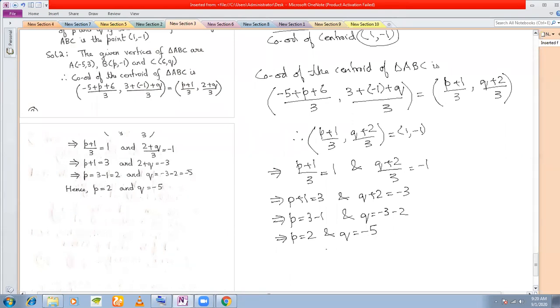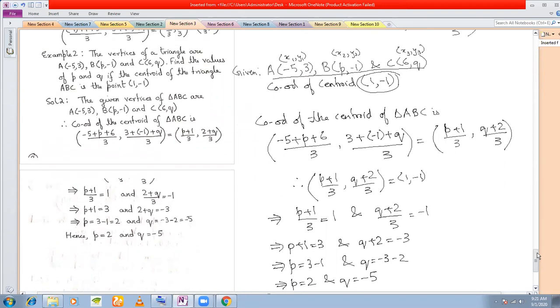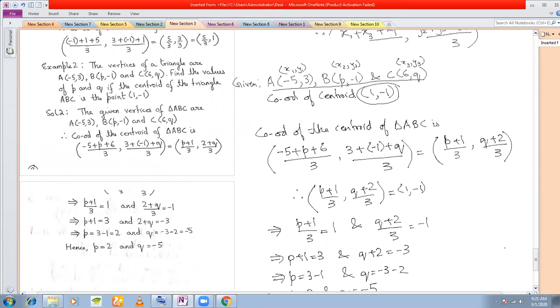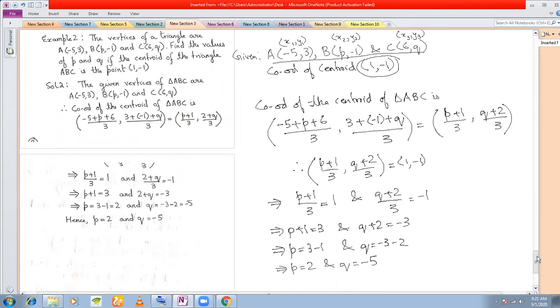So I have p equal to 2 and q equal to -5. So I've solved for p and q, and these were the required values. This is what they had asked you to find: the values of p and q. Any questions till this point?